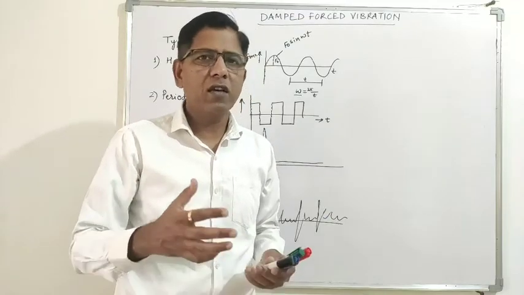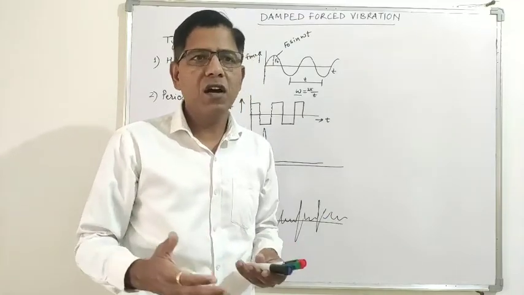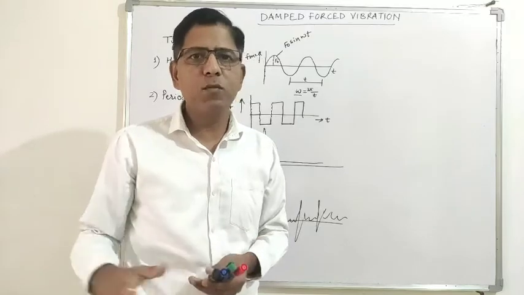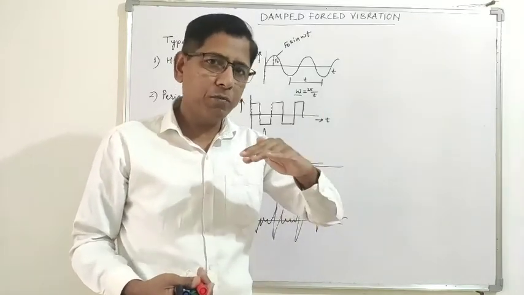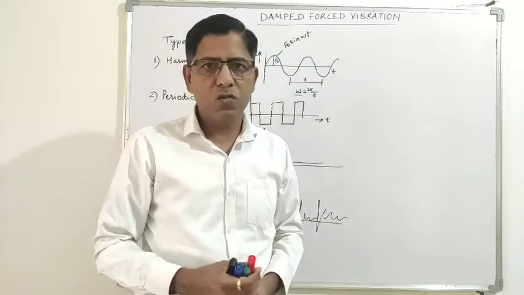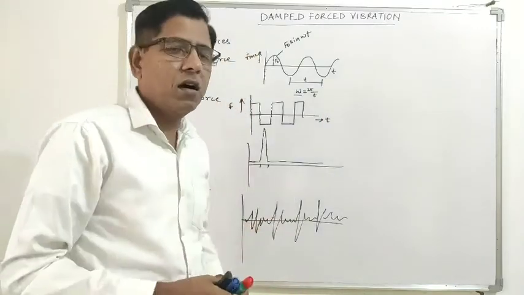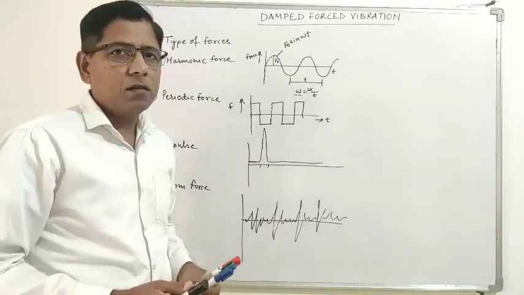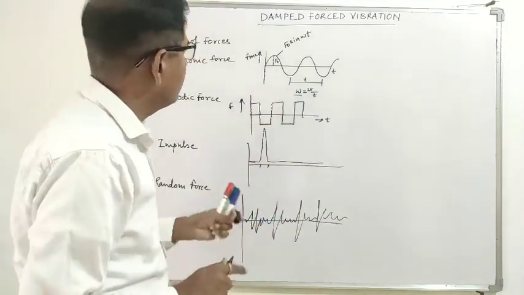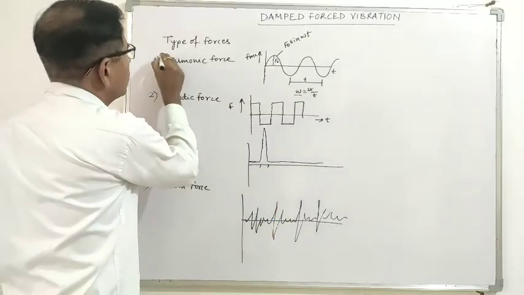The intensity of the earthquake varies randomly, and there is no certain pattern or periodicity. That is why it is called random force. As far as your syllabus is concerned, we mostly deal with the harmonic force.